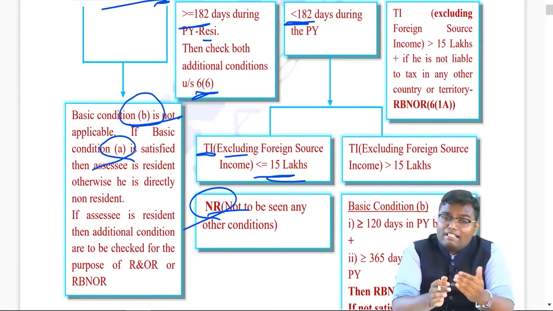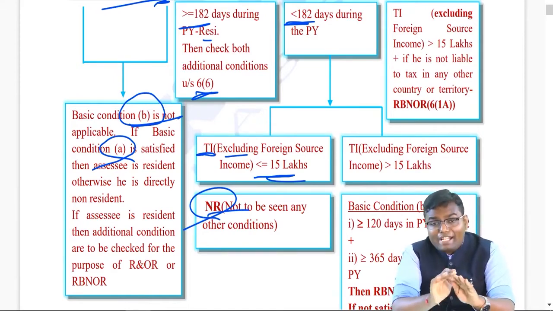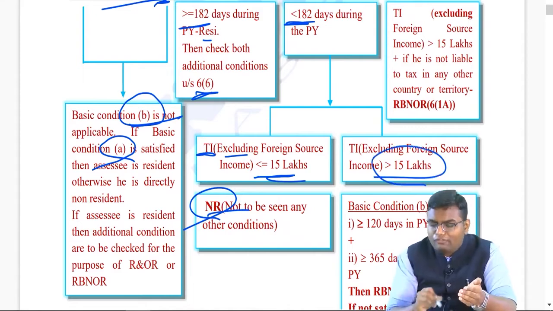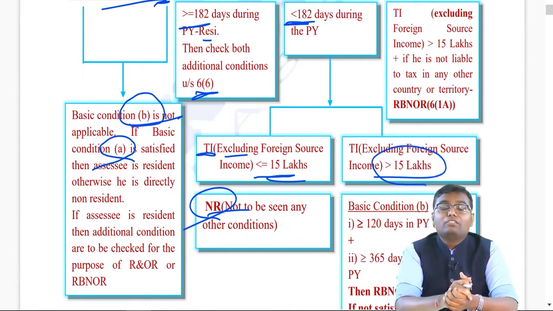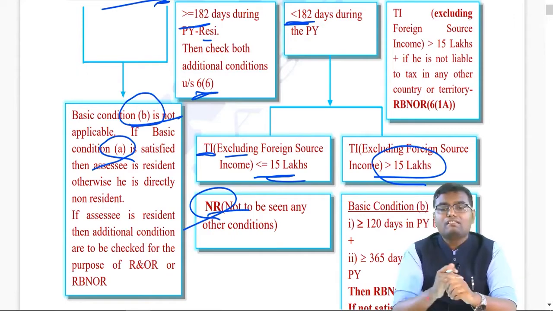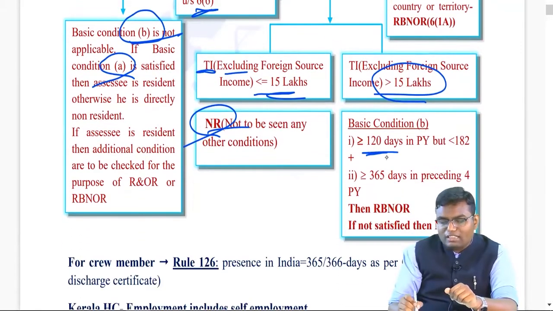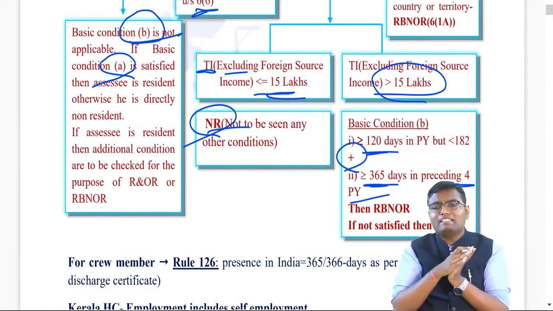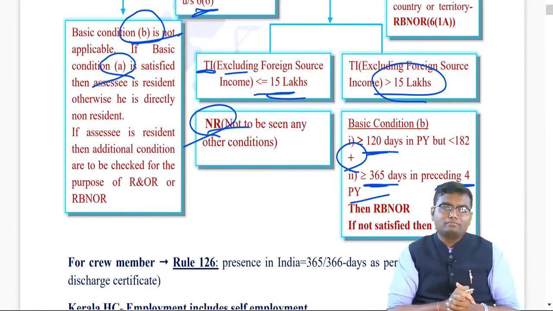But if you don't satisfy 182 days and your Indian income is more than 15 lakhs, we will be checking the other condition. And that other condition is minimum 120 days during the previous year plus minimum 365 days in the last 4 previous years. So instead of 60 plus 365, the condition for you will become 120 plus 365.